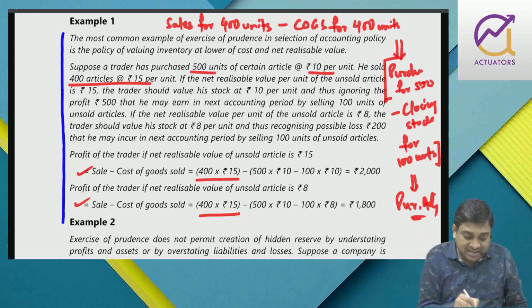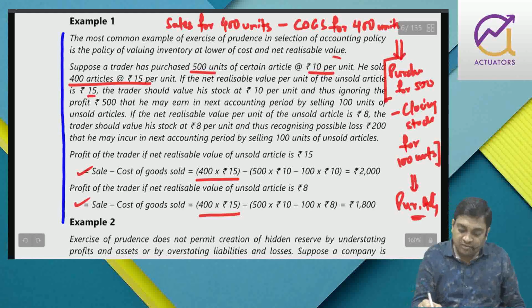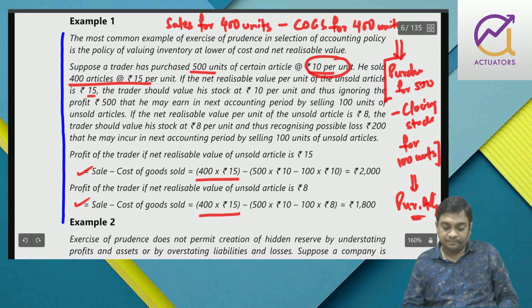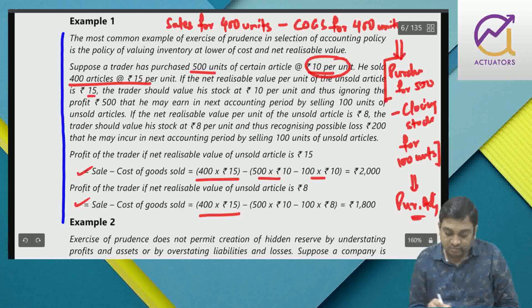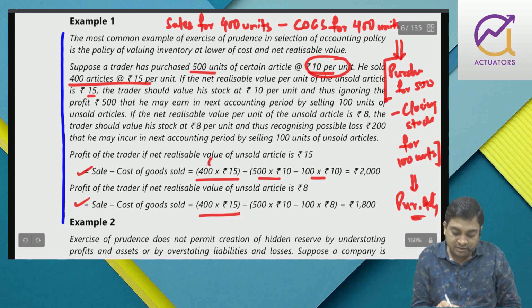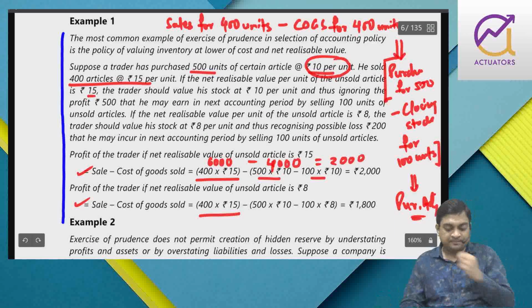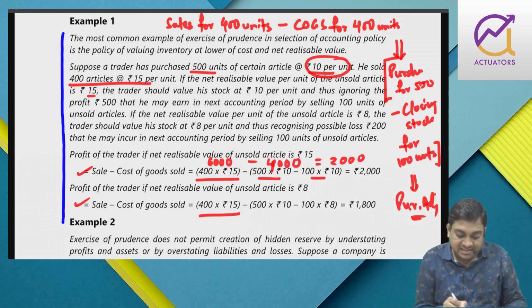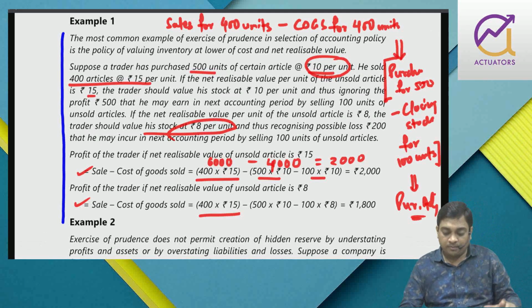In the very first case, the net realizable value is 15. It means closing stock will be valued at 10. So purchase minus closing stock, that is COGS, is 4,000. So 6,000 minus 4,000 gives you 2,000 gross profit. And in the second case, your stock is valued at 8 because NRV is lower now.